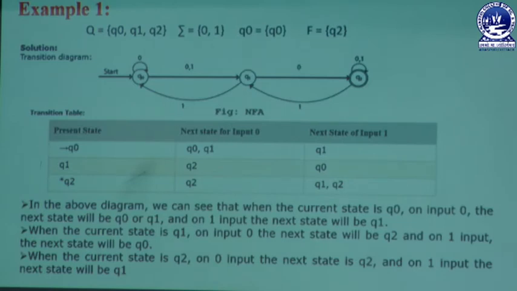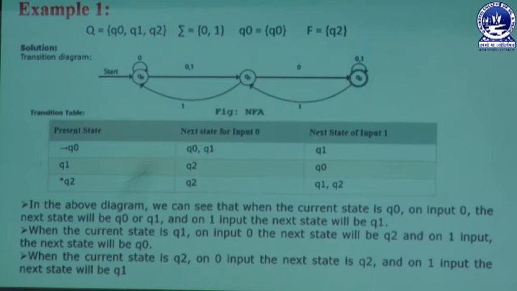Now we can design the transition diagram. Here the transition diagram is located. First of all we start with the initial state, so in this diagram we start from the state q0. That means q0 is the initial state, which is already mentioned in our question. Next we take another state, q1, and q1 is created whenever the user puts the symbol 0 or 1 to the q0 state.